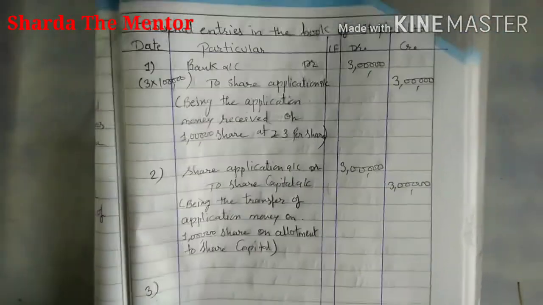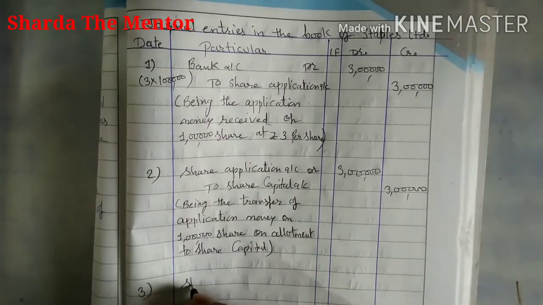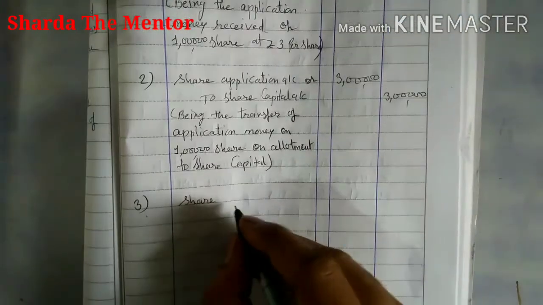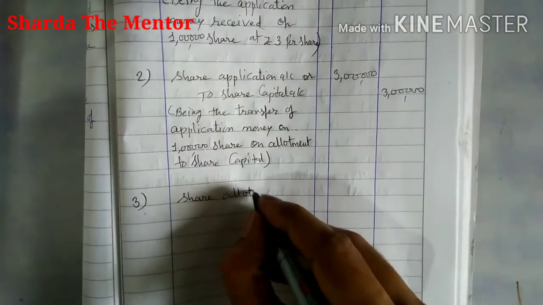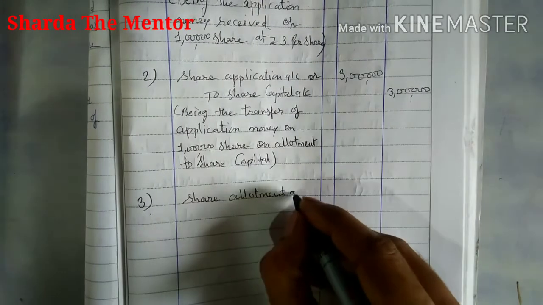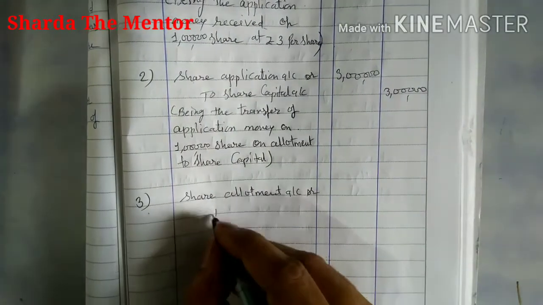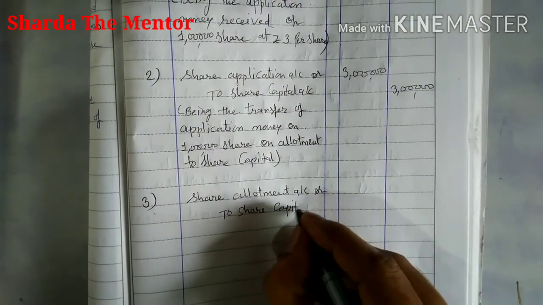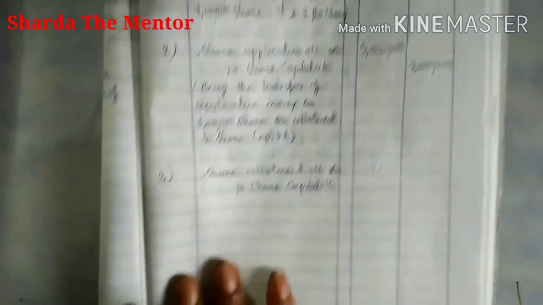Now the third entry: as in the question it is given that 4 rupees is on allotment, the next amount they have called. So you will pass an entry, because at allotment you will first pass the due entry. Share allotment account debit to share capital account.